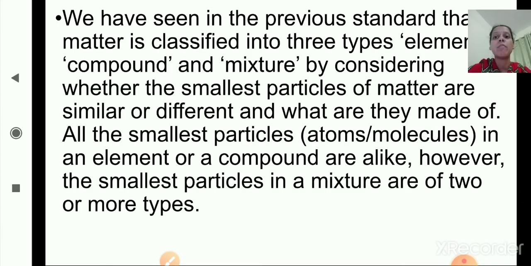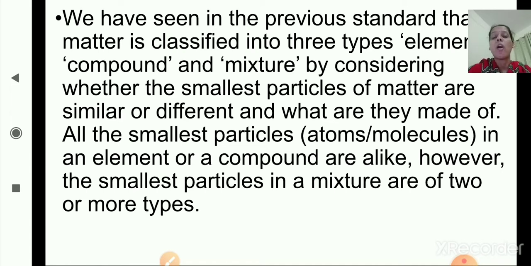We have seen in the previous standard that matter is classified into three types: element, compound and mixture, by considering whether the smallest particles of matter are similar or different and what they are made of. All the smallest particles, that is atoms or molecules, in an element or a compound are alike, they are the same. However, the smallest particles in a mixture are of two or more types.